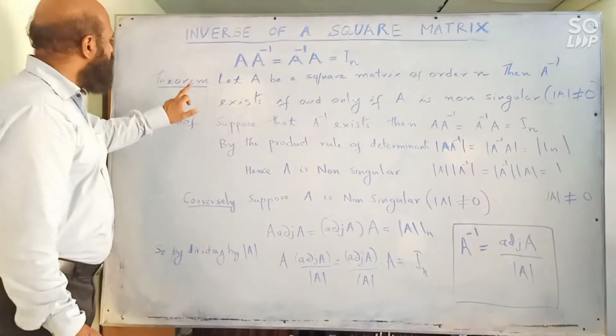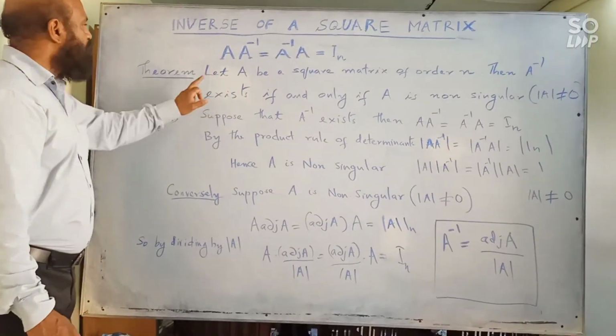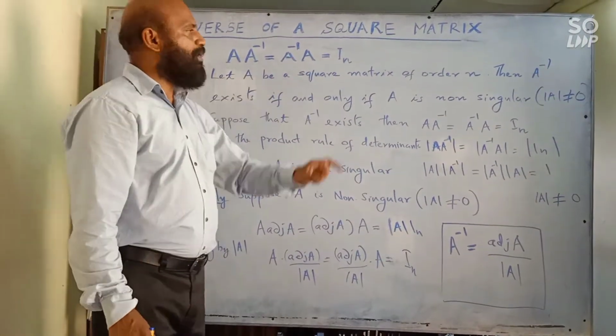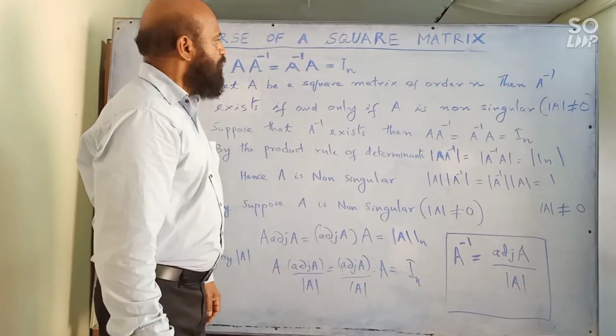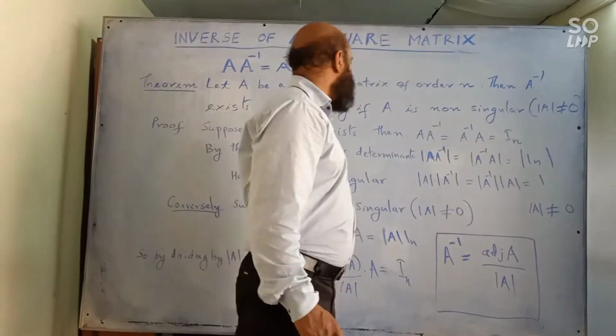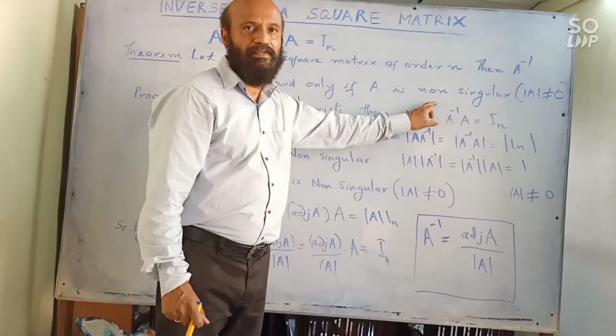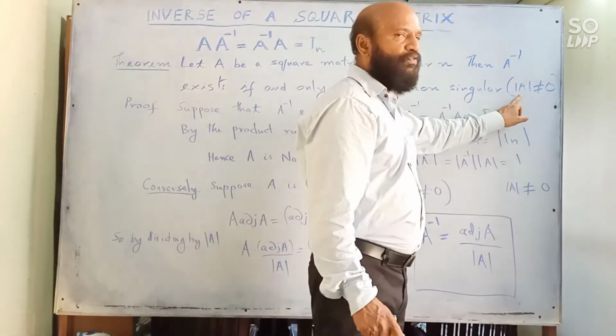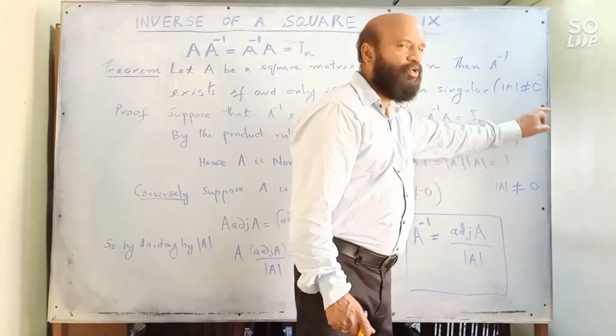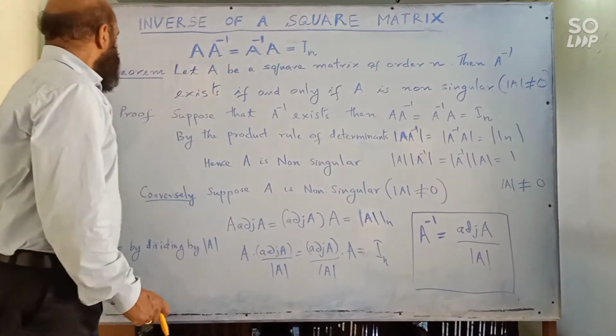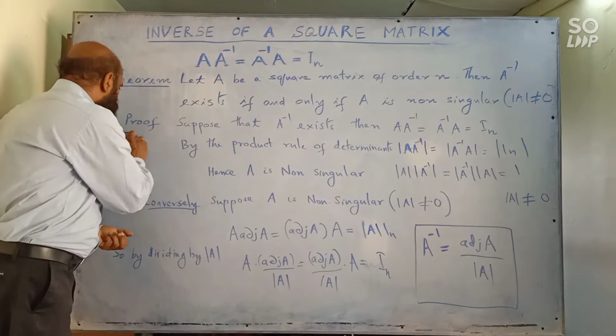Next we will see another theorem. Let A be a square matrix of order n. Then A inverse exists if and only if A is non-singular. That means determinant of A should not be 0. We'll see the proof for that.